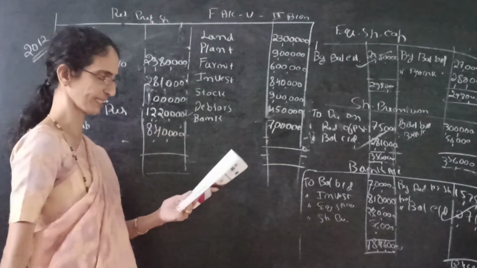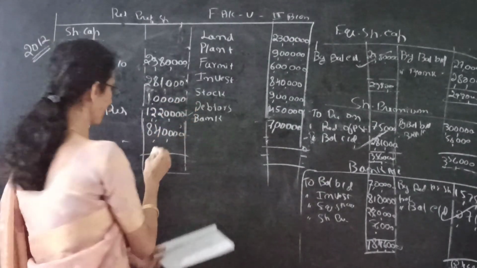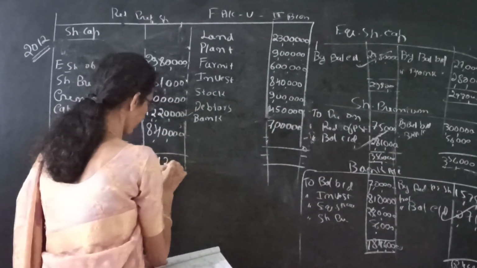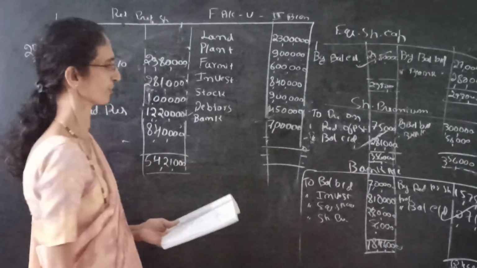It is as it is, 8,40,000. So our liability side total is 54,21,000. So liability side is 54,21,000.